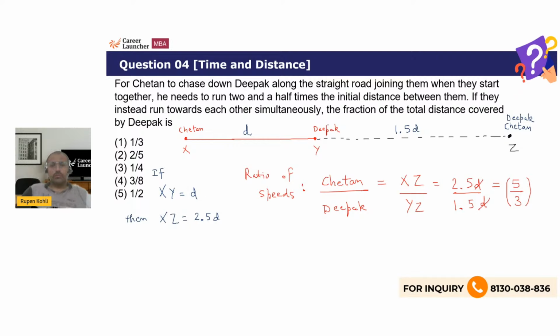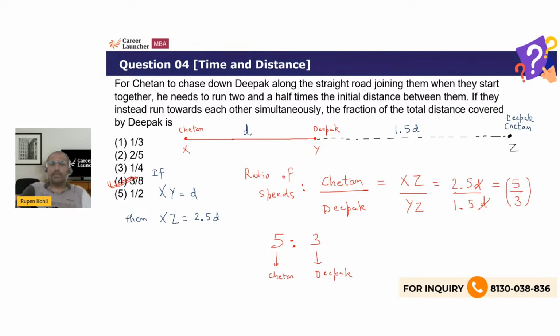Okay, so again, they will cover the distance in the ratio of their speeds simply. So what proportion of the distance will be covered by Deepak? We have inferred that 5:3 is the ratio of the speeds of Chetan to Deepak. So basically, when they are coming towards each other, in the time that Chetan runs 5 units, Deepak runs 3 units. So out of a total of 8 units that is being covered, Deepak is covering 3 units. So 3 out of 8, right? That is the fraction of the distance which will be covered by Deepak, right?